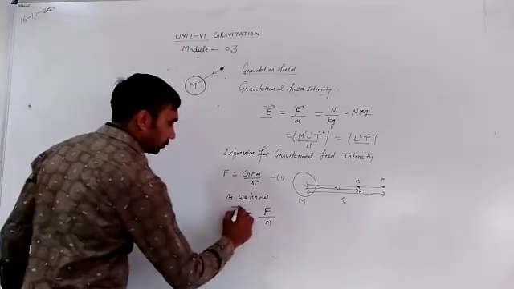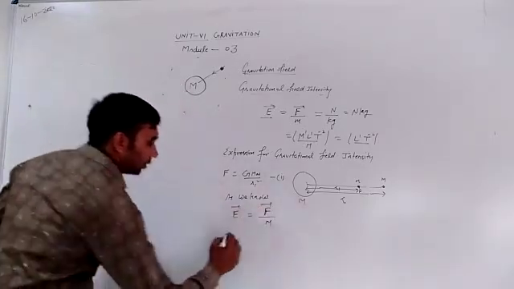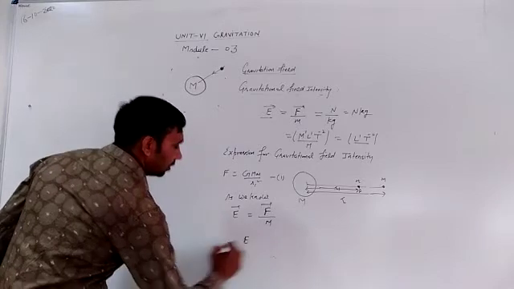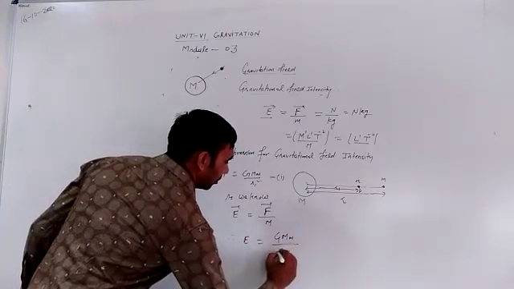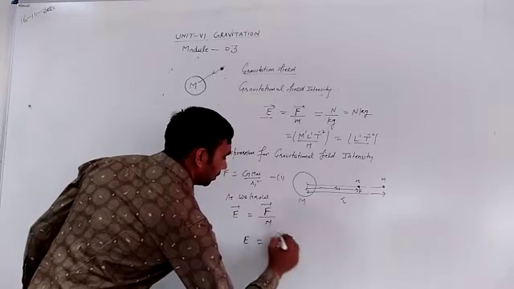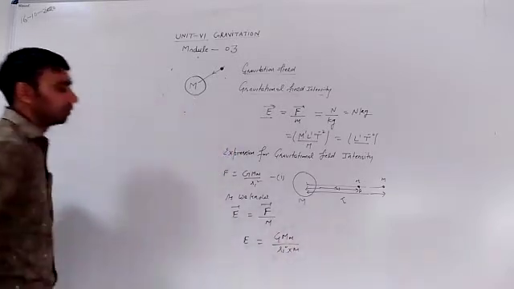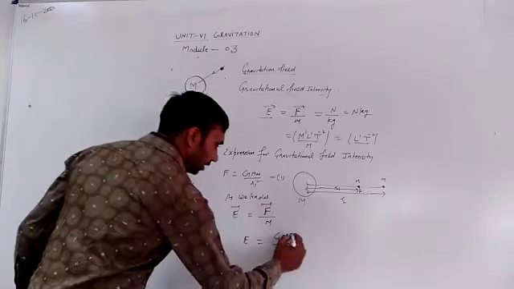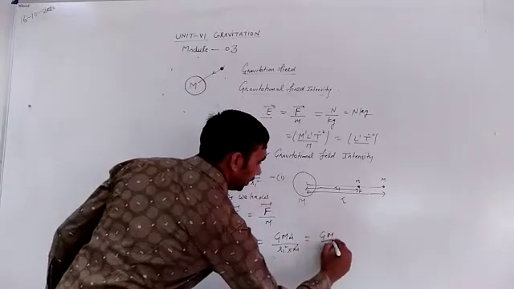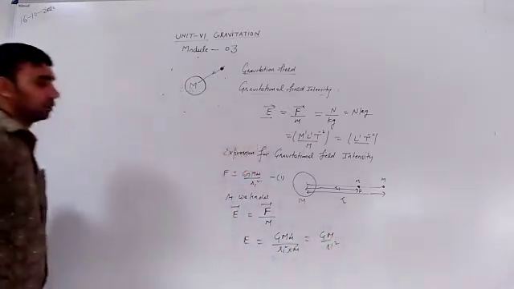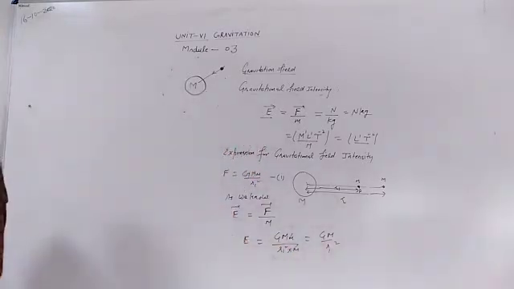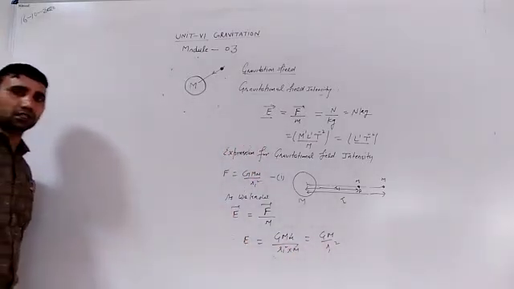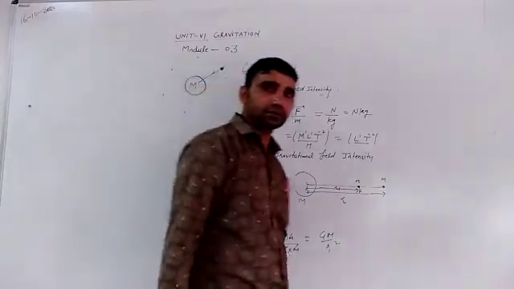Therefore, E is G M m upon r1 square, divided by the mass of the body. So we get G M divided by r1 square. This is the gravitational field intensity.